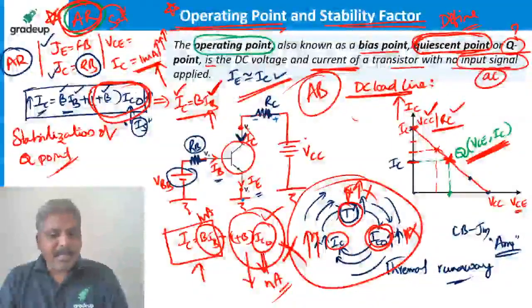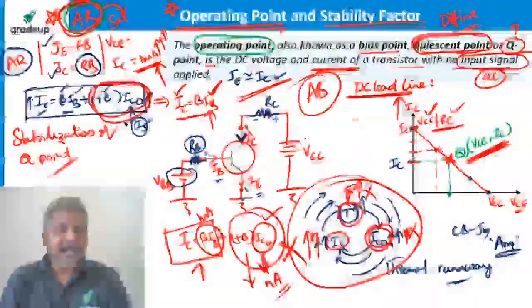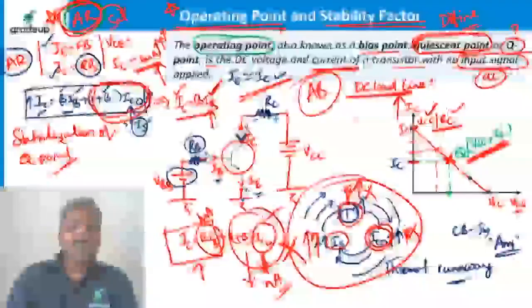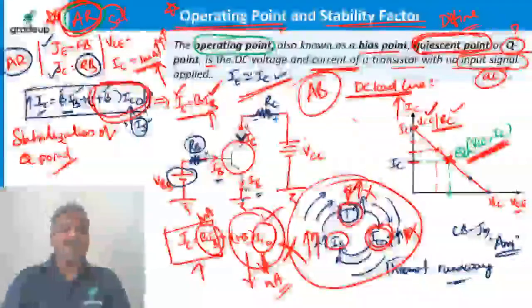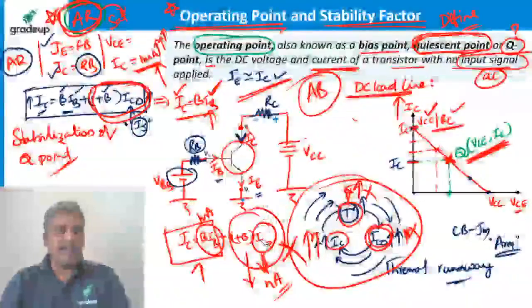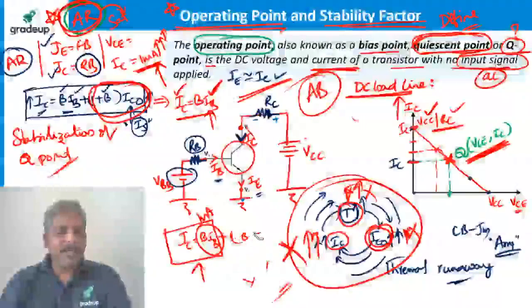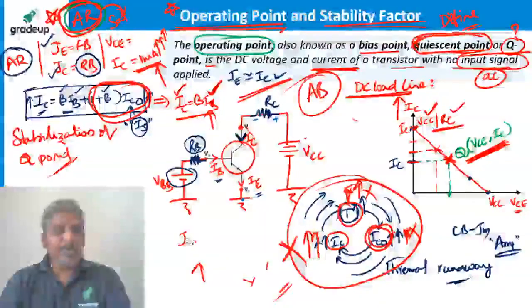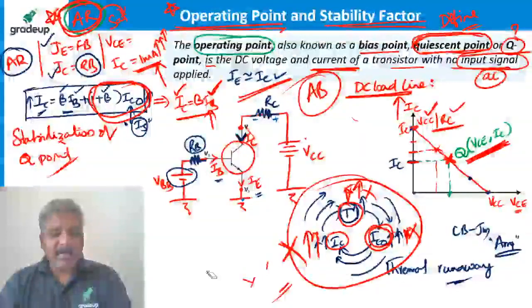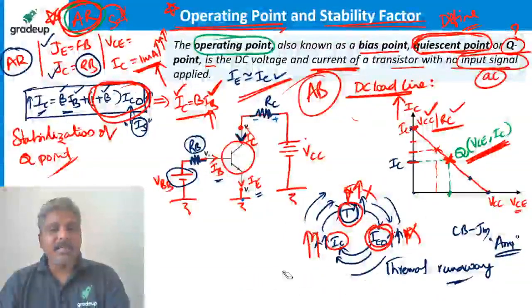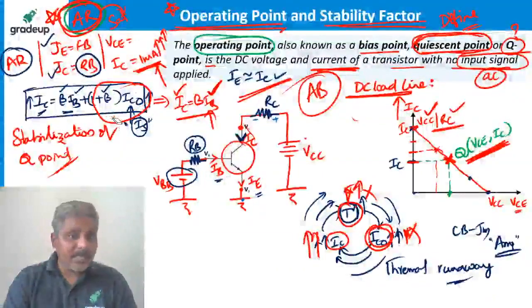But why am I considering it now? Because I don't want to neglect even the small current, because it is very strongly dependent on temperature. That's why I am not neglecting even a very small current. So remember, collector current flowing through the transistor is not a leakage current. It is majority charge carrier current.